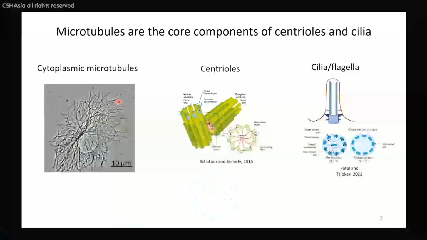And my lab has been for many years studying microtubules, and you cannot imagine centrioles and cilia without microtubules because they are the core structures of which both centrioles, the core component of centrosomes, and cilia are built.